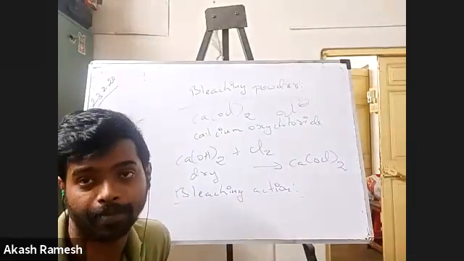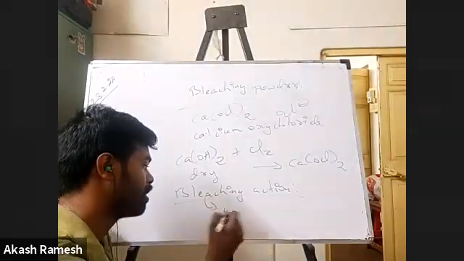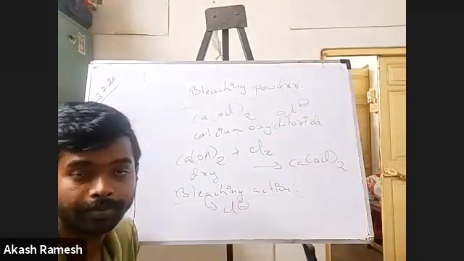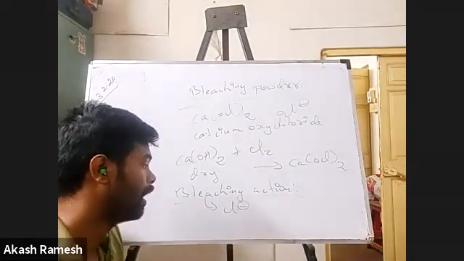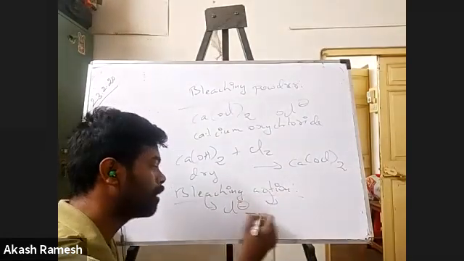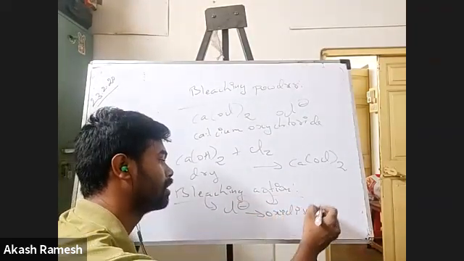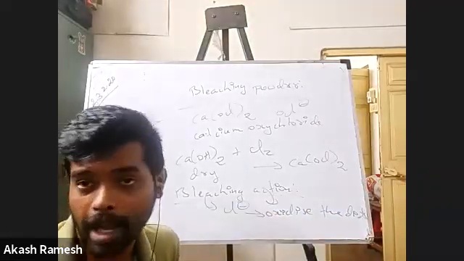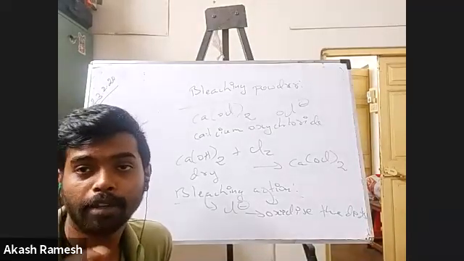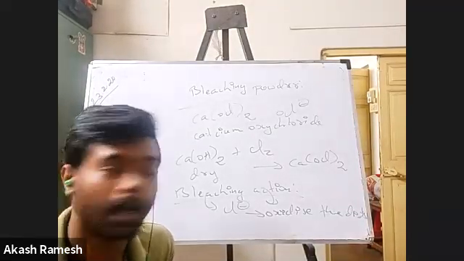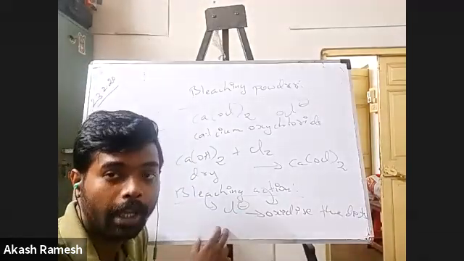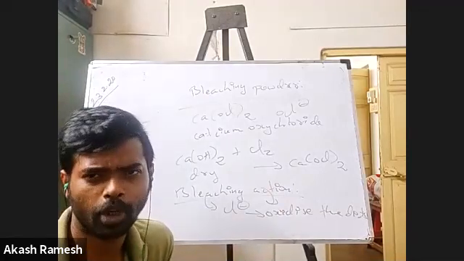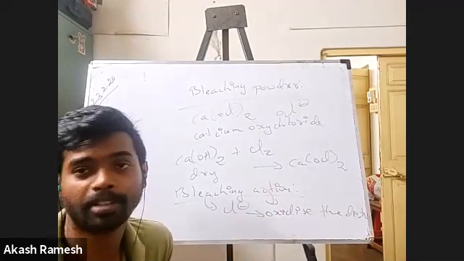Right, so bleaching action. Remember, bleaching action is because of Cl minus ion coming out of calcium oxychloride. Please remember this. Basically, this Cl minus in bleaching powder is going to oxidize the dirt or whatever dirty particles. So if someone asks which is responsible for the bleaching action of bleaching powder, your answer must be chloride ions. These chloride ions are the ones which are going to oxidize the dirt. Very simple question, very simple answer.